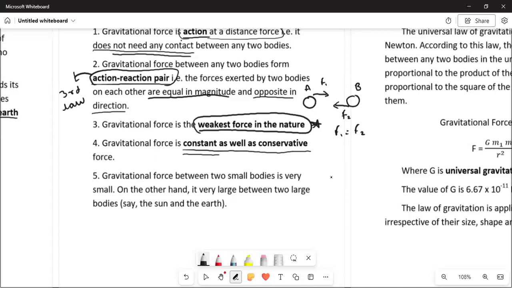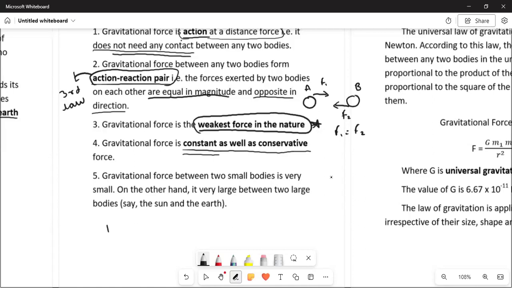Wherever you go, if you are measuring the force of attraction at your home and you get some value of this force, the value of this force will be the same even at your school or at your friend's home. It will always be the same.